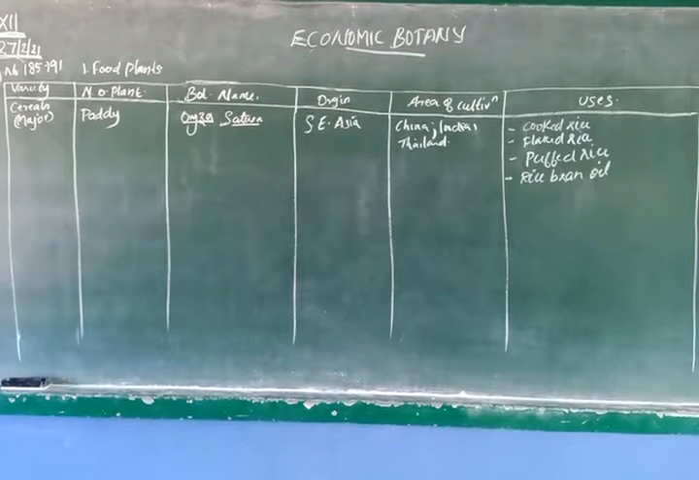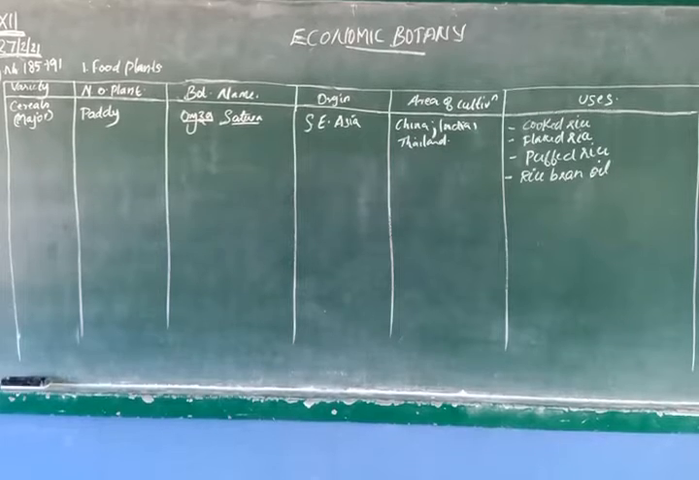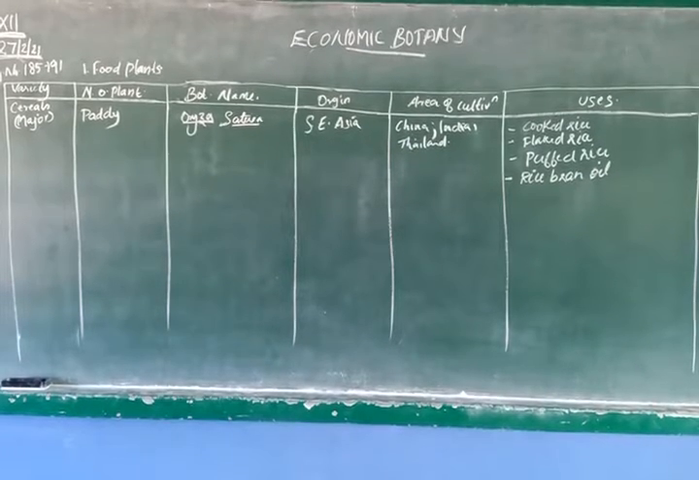Then what are the uses? It is an easily digestible, calorie rich food. It is also the staple food. You know what a staple food is? Staple food means commonly used food. Table food, we will say table food. Okay.